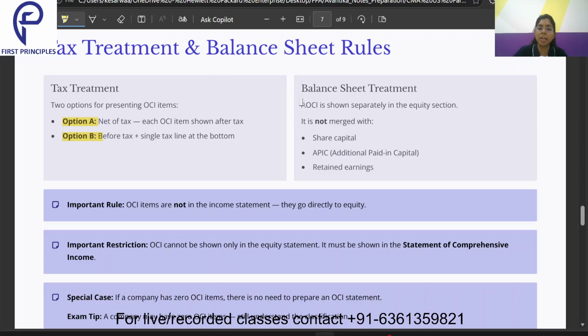Now, coming to the balance sheet treatment, AOCI is shown separately in the equity section. It is not merged with the share capital, APIC and retained earnings. That means accumulated OCI is shown as a separate line item in the equity section. It is not combined with the share capital, the additional paid in capital or the retained earnings. It has a separate line item.